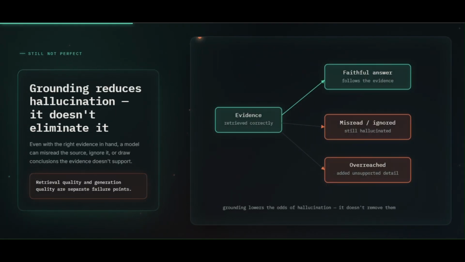But here's an important catch. Grounding isn't magic. Imagine we retrieve the perfect document. The model can still misread it, ignore important information, or go beyond what the evidence actually says. So there are really two separate failure points: retrieval quality and generation quality. Retrieve the wrong evidence, we can get the wrong answer. And even with the right evidence, the model can still hallucinate. Grounding reduces the odds, but it doesn't eliminate them.